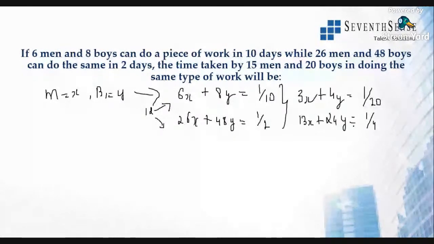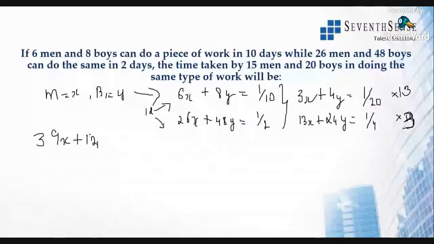All right. So I'll just multiply this by 3 times, this by 13 times. So what will be the equation that we get? This is 13 times and this is 3 times. So 3 into 13 is 39x plus 4 threes are 12y. So 4 into 13 is 52y.